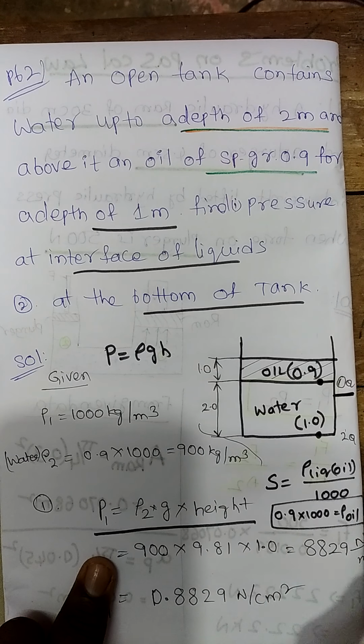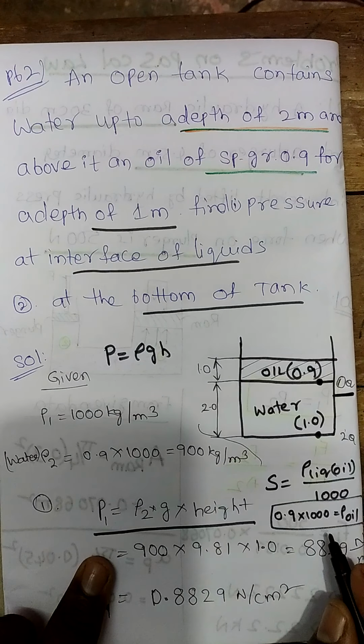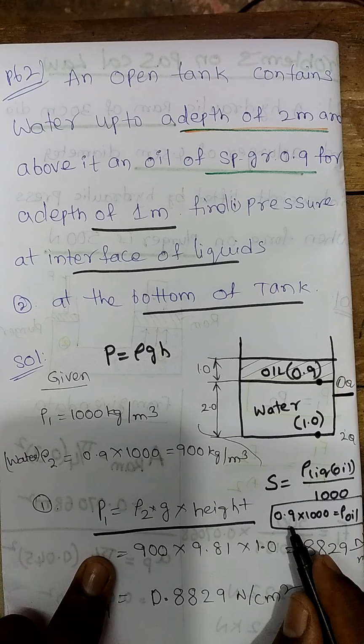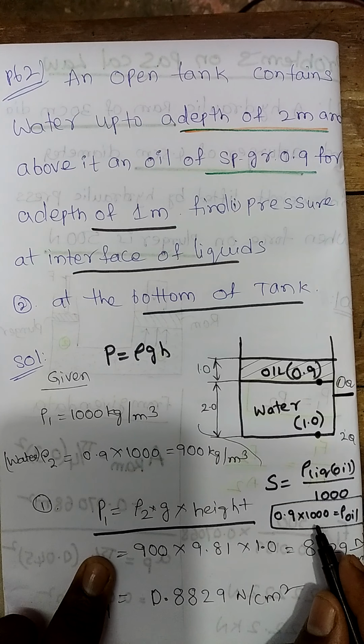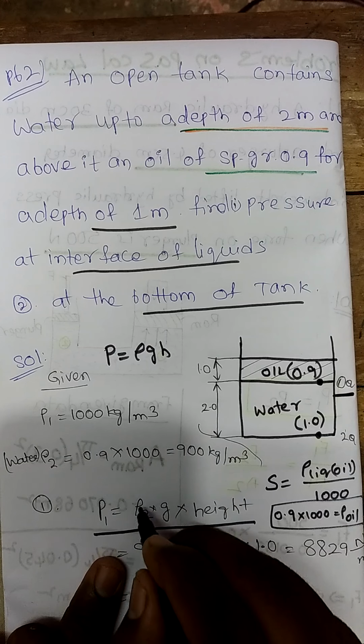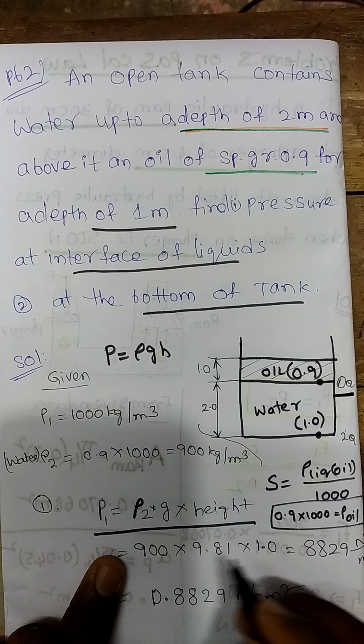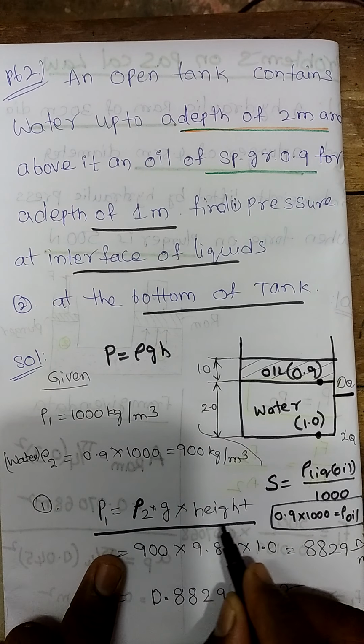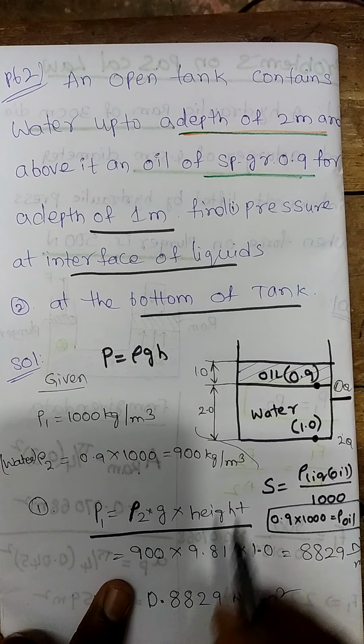That is clear. Now we will substitute this density of oil, that means 0.9 into 1000, which comes out to be 900. The pressure P1 is equal to rho 2 into gravitational acceleration into height. So what is the rho 2 value?